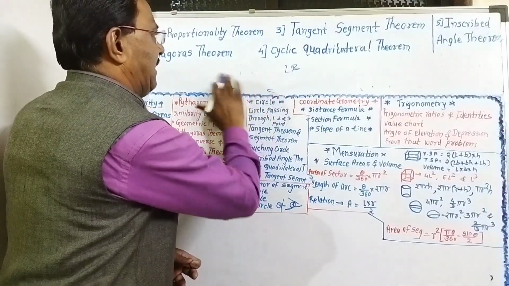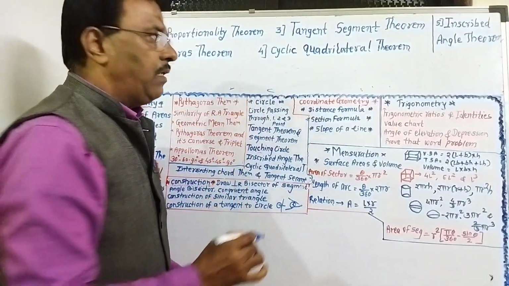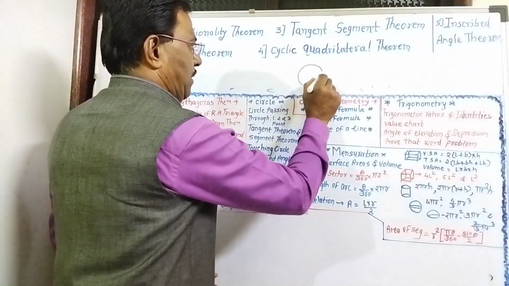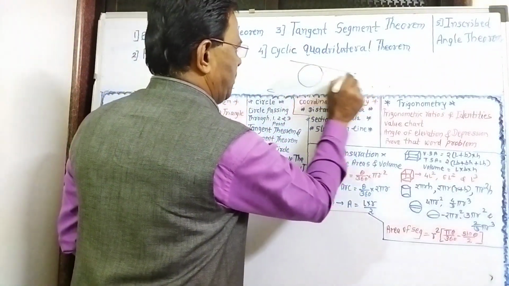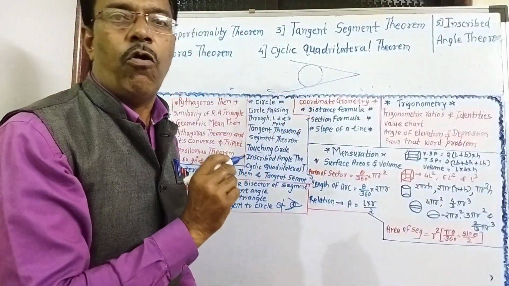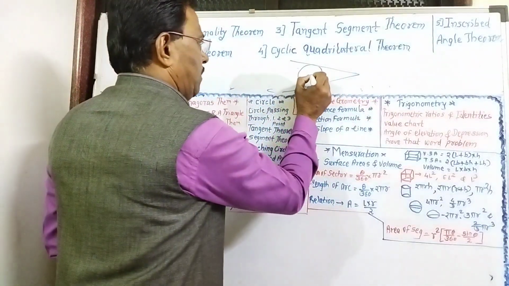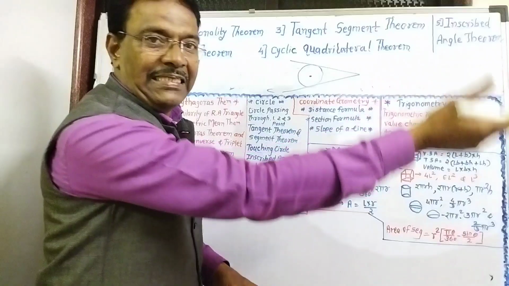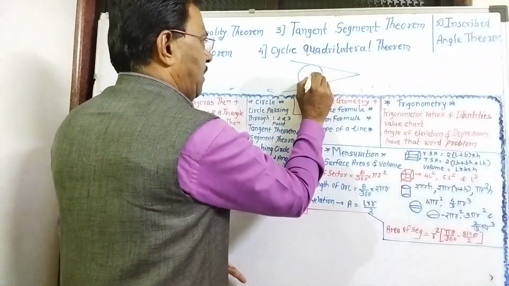Third theorem is the tangent segment theorem. The tangents drawn from an exterior point to the circle are congruent.